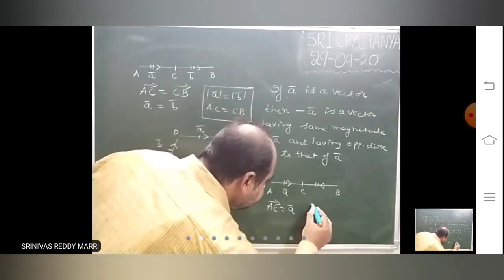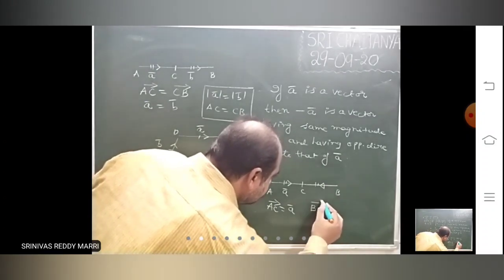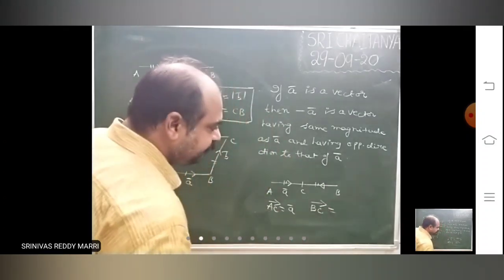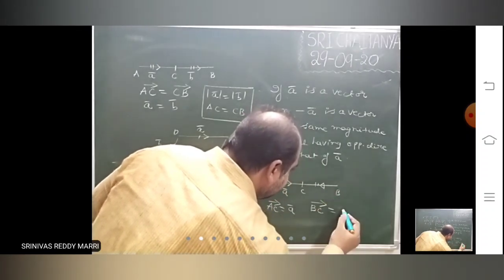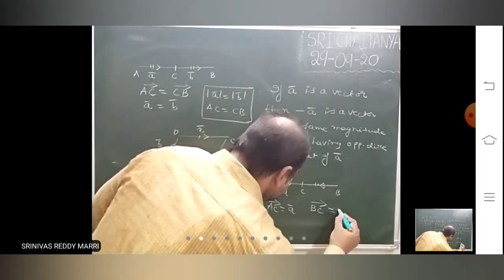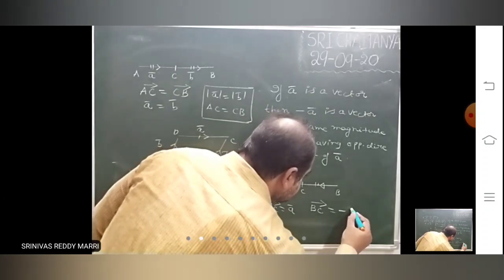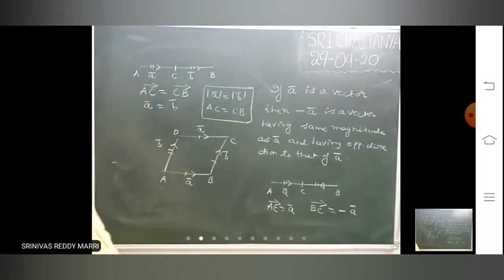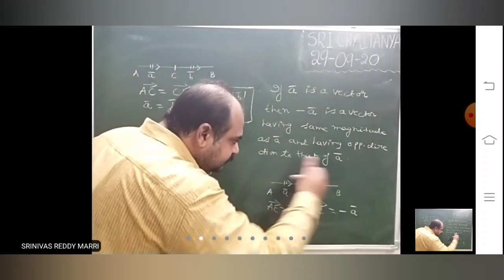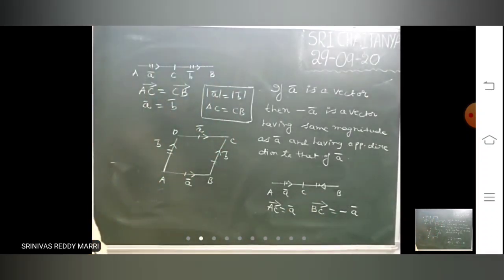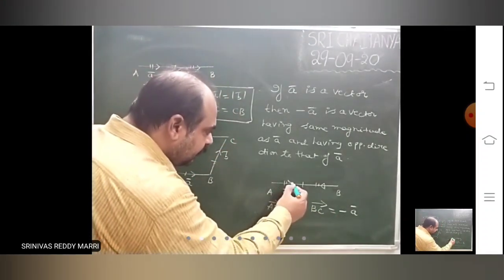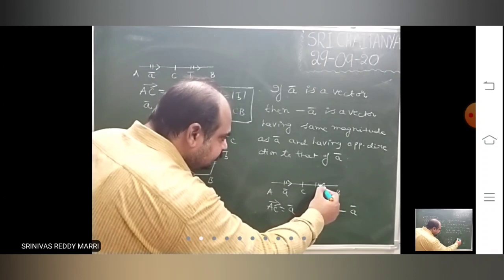If you want to write BC bar, that is nothing but minus A bar. BC bar is the same magnitude but opposite direction. That is called the negative of the vector A bar. So if this is A bar, then this will be minus A bar.